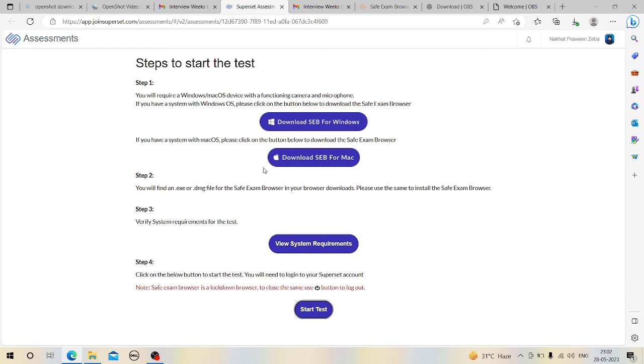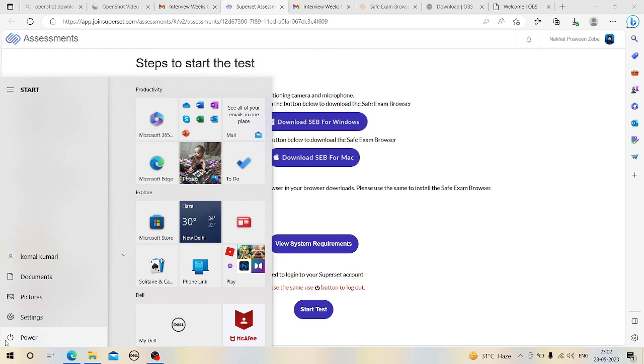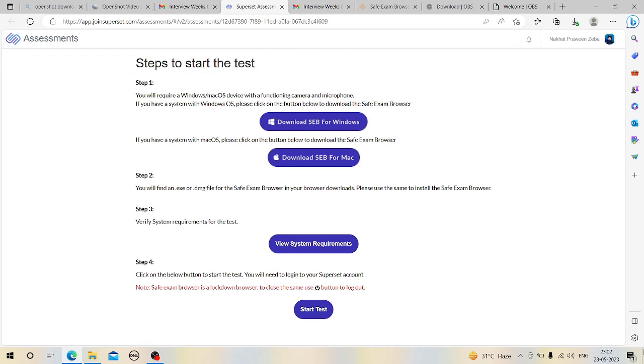To get out of that, in the right corner I need to click on this power sign, as you can see here. I clicked there, and then I got a pop up: do you want to close this Safe Exam Browser and come out of this session. I clicked yes, and then I am able to see my actual desktop screen.